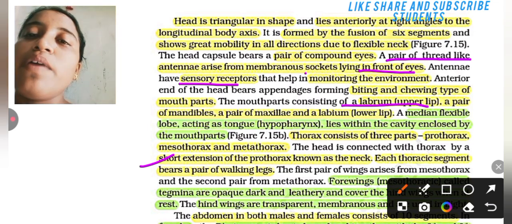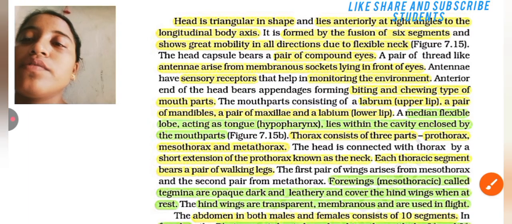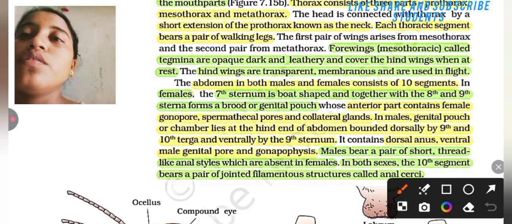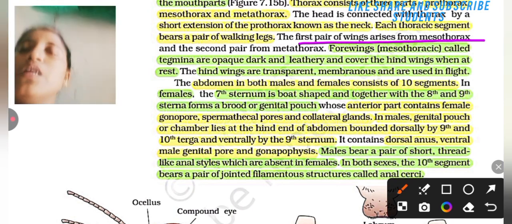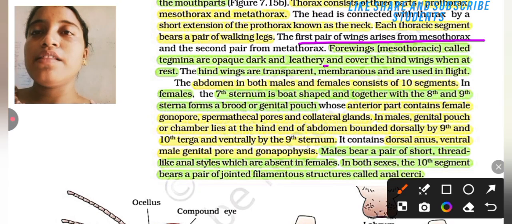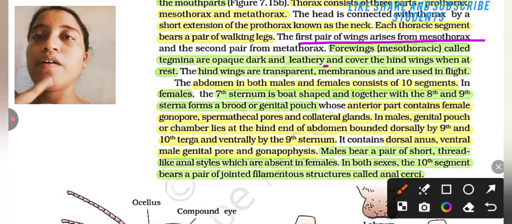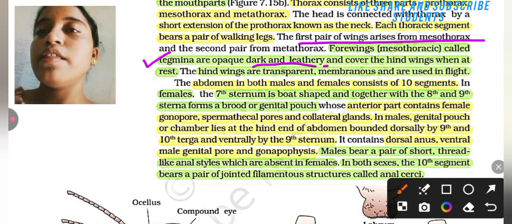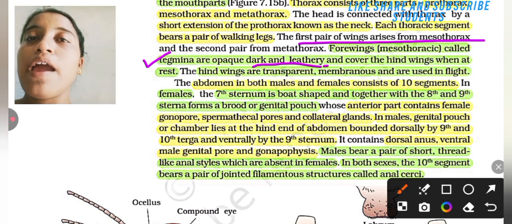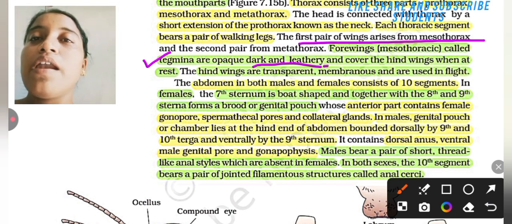The first pair of wings arises from the mesothorax and the second pair from the metathorax. The forewings, that is mesothoracic, are called tegmina. They are opaque, that is dark, and leathery, and cover the hind wings when at rest. The hind wings are transparent, membranous, and are used in flight.